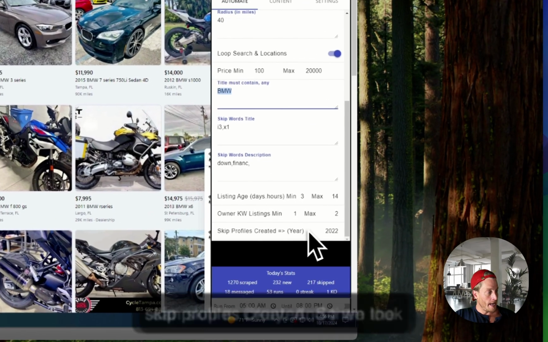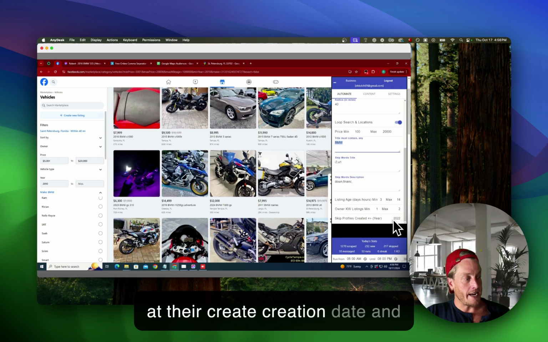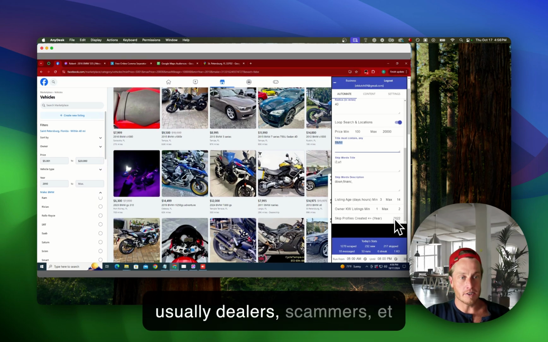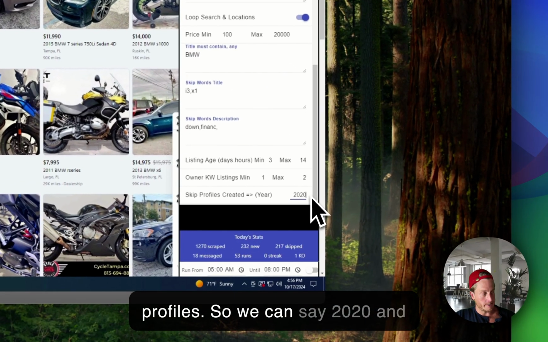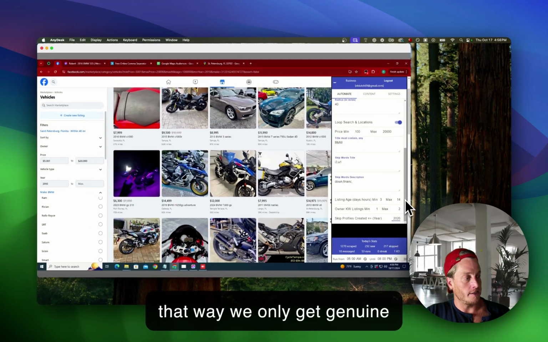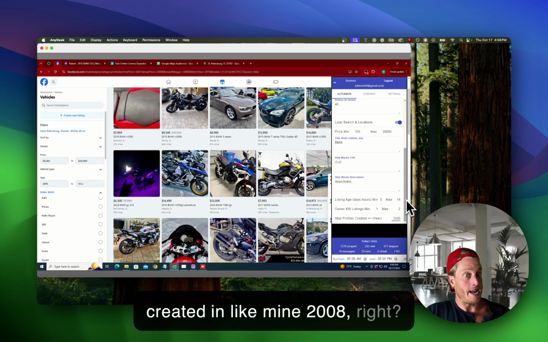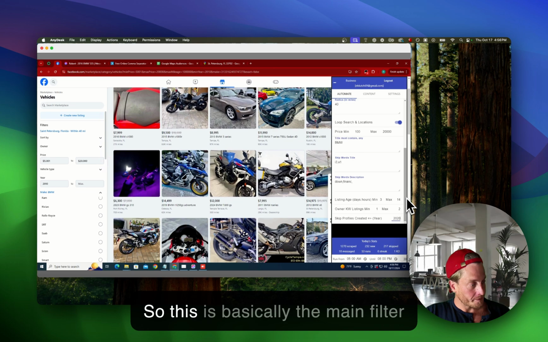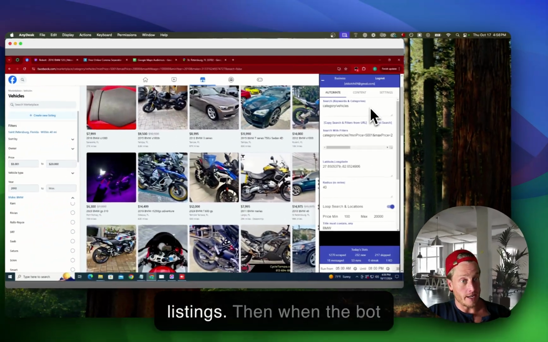Okay, and then the skip profiles created. So we look at their creation date, and usually dealers, scammers, etc. They have pretty new profiles. So we can say 2020, and that way we only get genuine sellers whose profiles are created in, like mine, 2008, right? So this is basically the main filter setup that we use to get the listings.